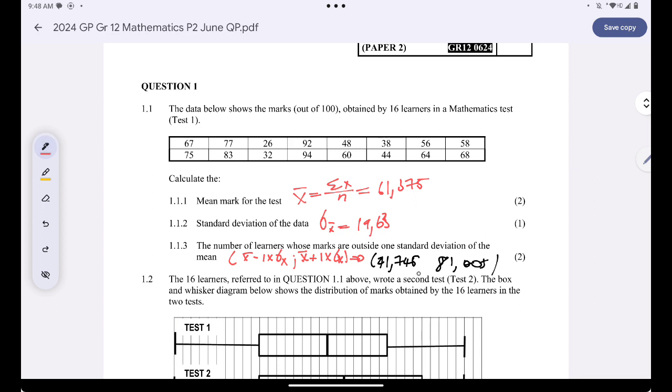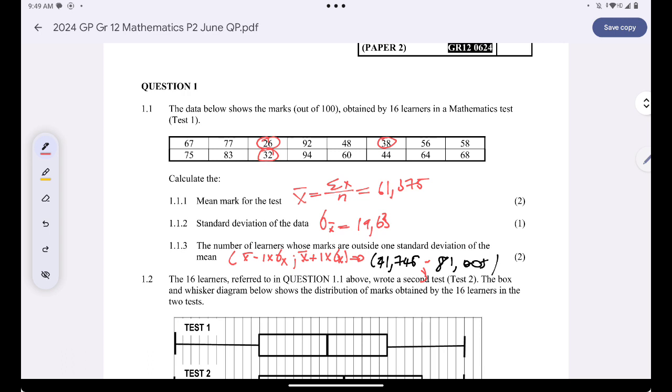So all I need to do, guys, is to just find the number of marks which are less than 41.75. Here's the first one, second one, third one.